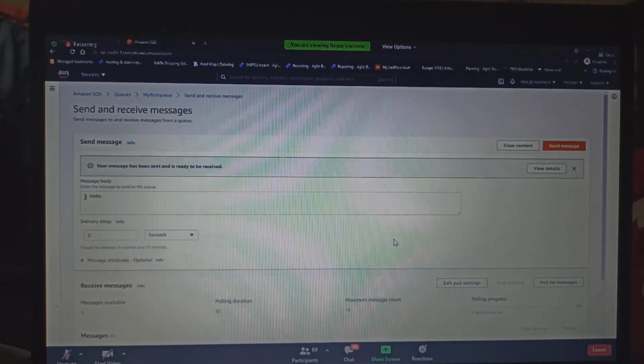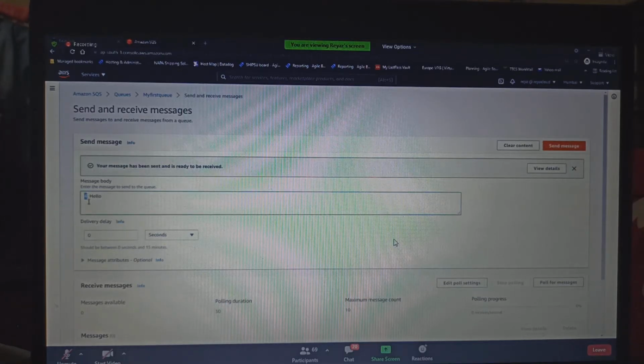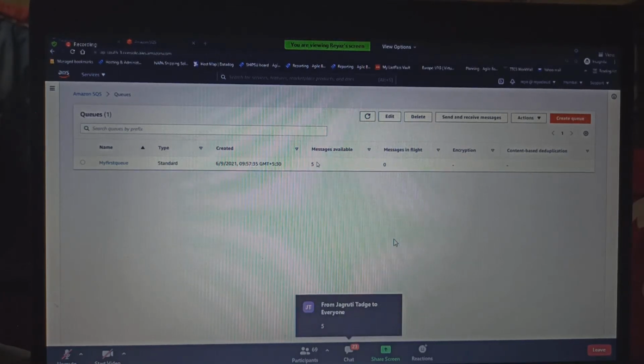In general, in real time, your applications will be sending it, but I am sending it here itself to show you how to send it. I sent 5 messages, guys. How many messages did I sent? 5. If you come back and see, 5 messages are there. So 5 messages are available, but not consumed.